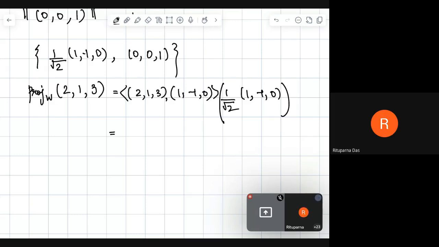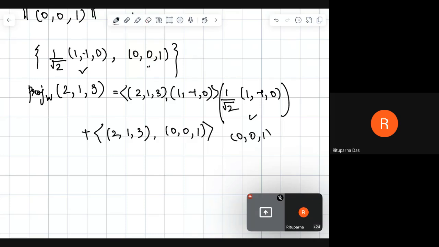We have taken this with this, and now we have another one. The inner product of (2, 1, 3) with (0, 0, 1), and we multiply it with the vector (0, 0, 1). I can write it like this because here it doesn't have any other norm.